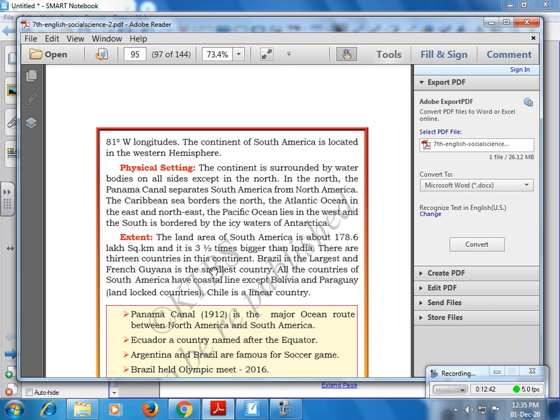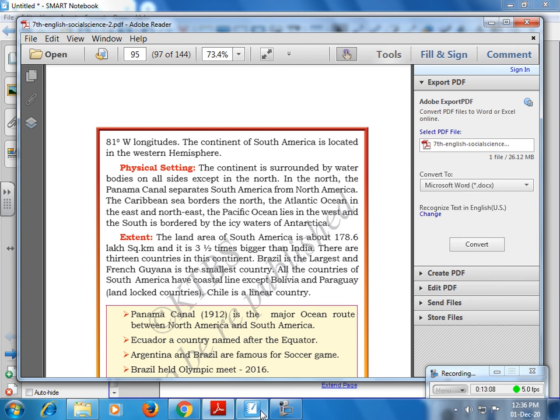There are 13 countries. Which is the largest country? Brazil is the largest country. French Guiana is the smallest country. All the countries of South America have a coastline, except two, Bolivia and Paraguay. These are called landlocked countries. And Chile is a linear country.